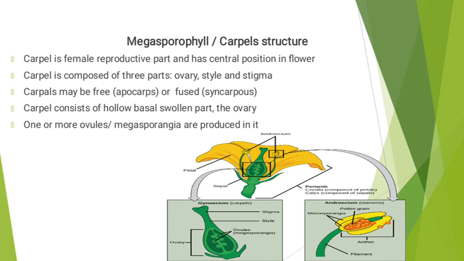Carpel consists of a hollow basal swollen part that is known as ovary. The carpels may be free, known as apocarpous, or may be fused, known as syncarpous. And one or more ovules or megasporangia are also produced in the carpel.